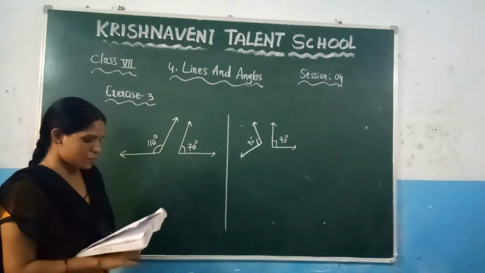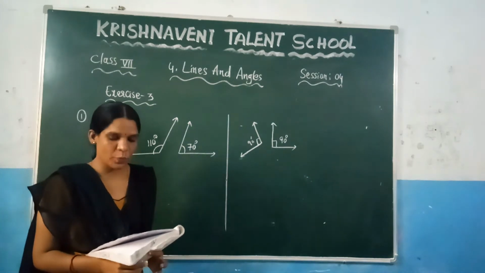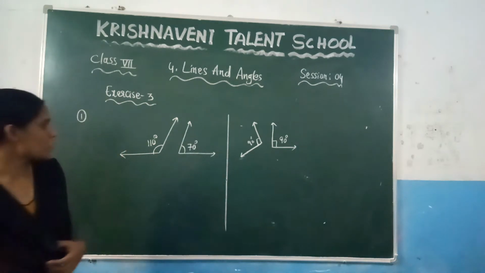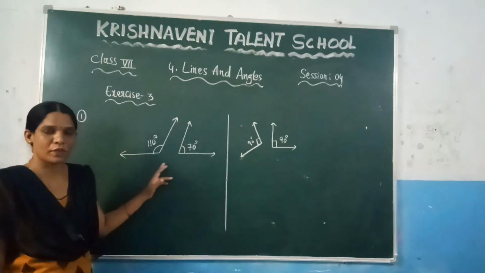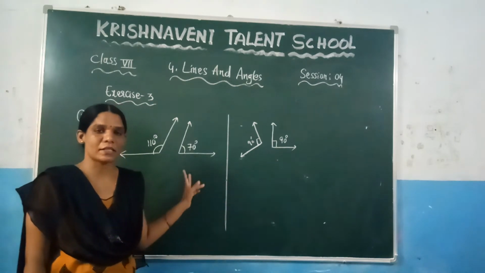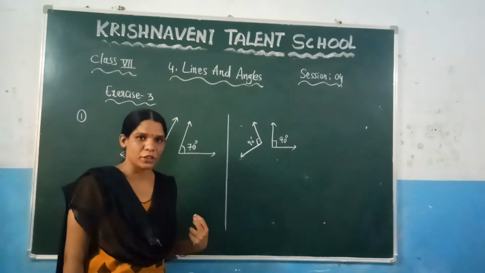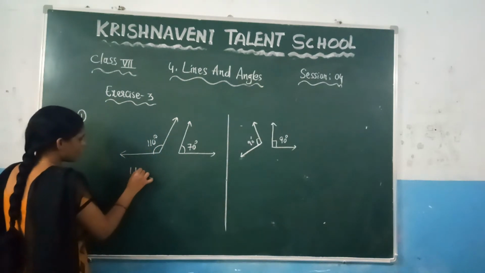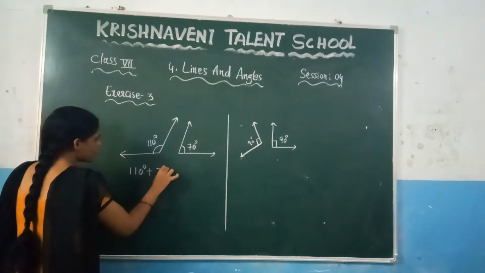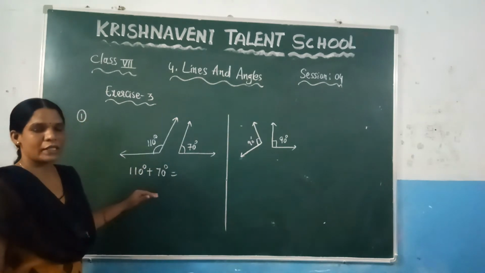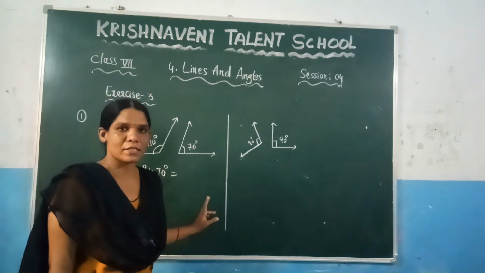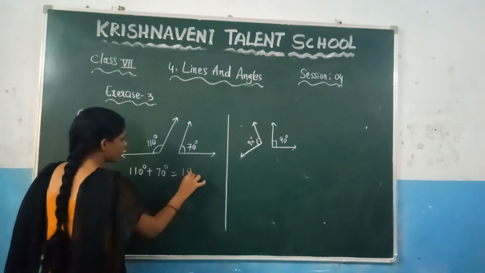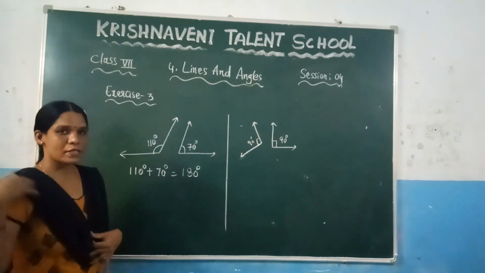Here I have written the first two problems. One more problem is there that you can do in the same way. Now see the first two questions here. They have given two angles. You need to check whether they are supplementary angles or not. For that, you need to take the sum of the angles. So let us take the sum here, which is 110 degrees plus 70 degrees. If you get 180, you can state that these angles are supplementary. So let us add: 110 plus 70 gives you 180 degrees. Since the sum is equal to 180,